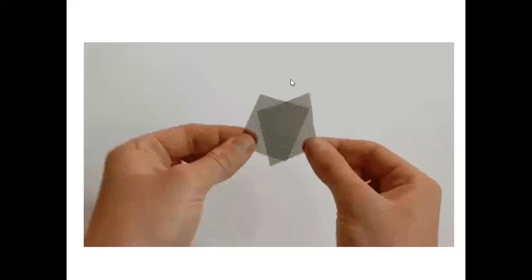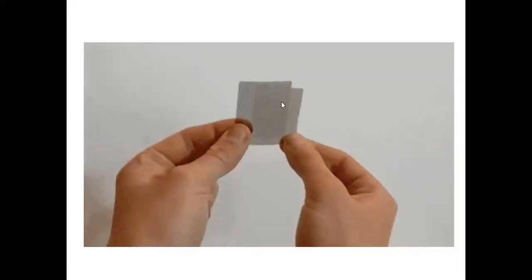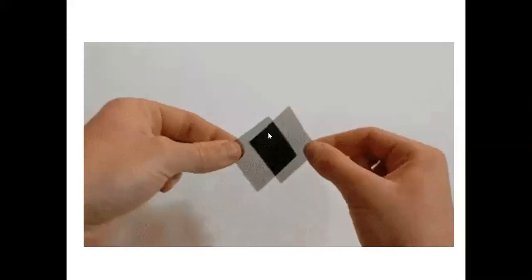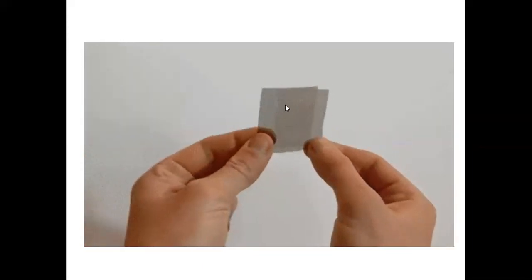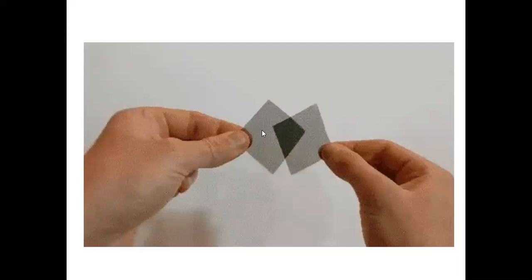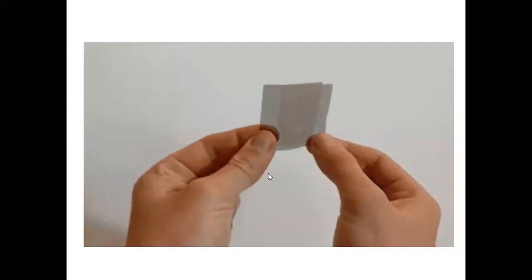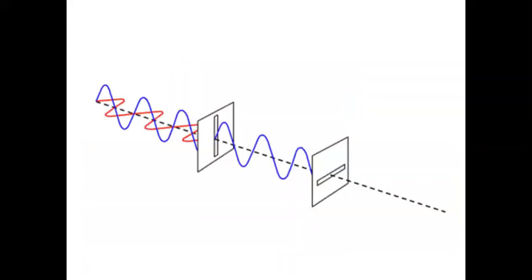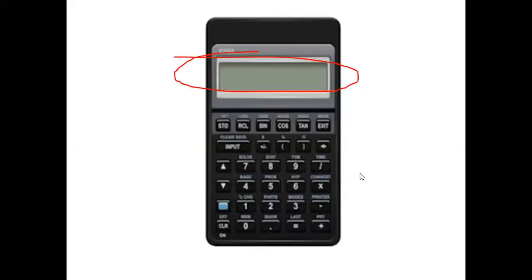When the pass axes of the two crystals are parallel, maximum light comes out of it. Of course, the intensity of light decreases, but still you get maximum light. And when they are perpendicular, the light coming out is 0. The reason is the same thing that happened here. One crystal allowed the light to pass through parallel to its axis. But when the pass axis of the other crystal is perpendicular, it blocks those vibrations which are present here. So no light here. That is the situation.